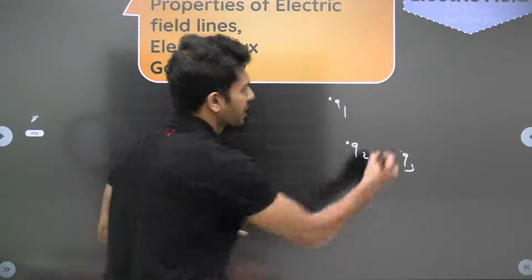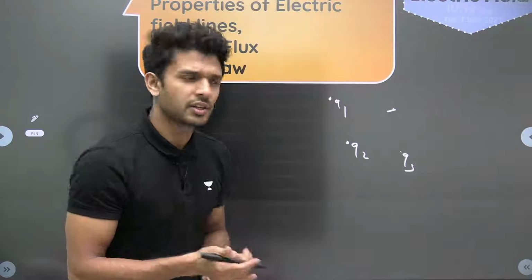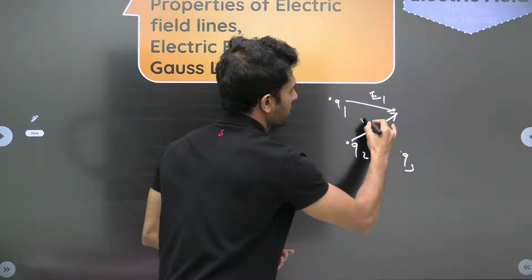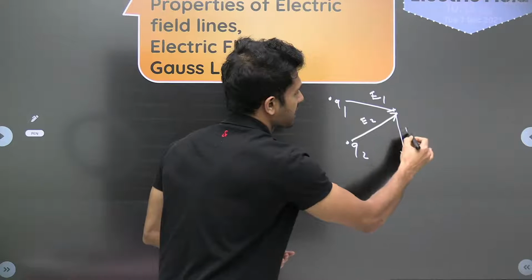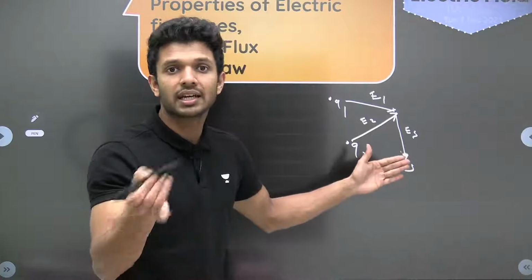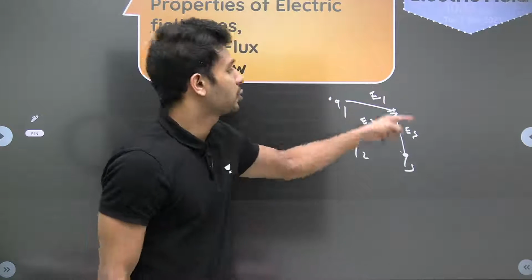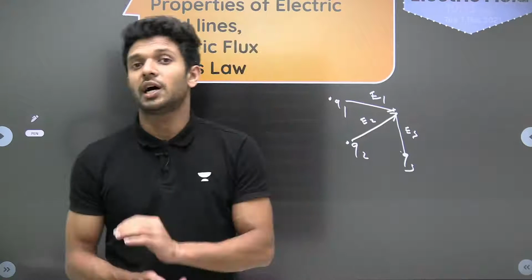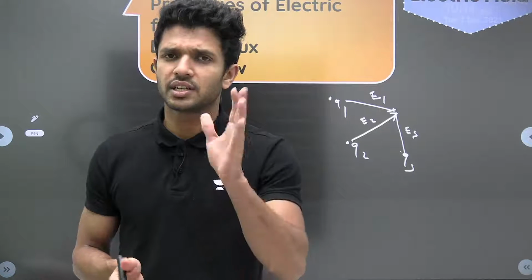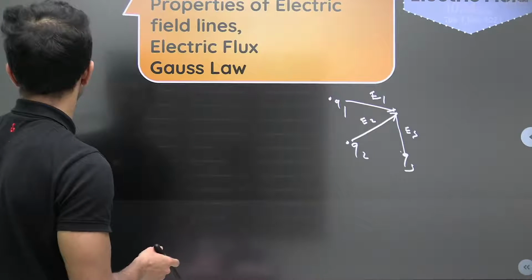The question will be, at a particular point, what is the net value of electric field? How will you do it? Find out the electric field produced by Q1, then the electric field produced by Q2, then the electric field produced by Q3 at this point. Add them vectorially. Why vectorially? Electric field is a vector quantity, so add it, get your answer. So these are the kinds of questions you should be expecting from the part of electric field. Very important, super important. I hope you are going to revise this topic. Okay, moving on.